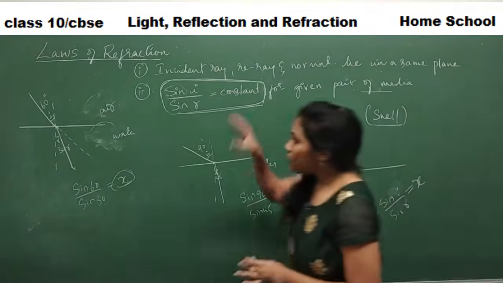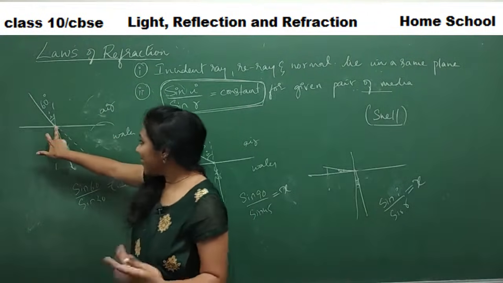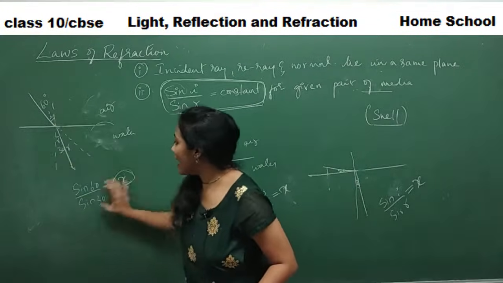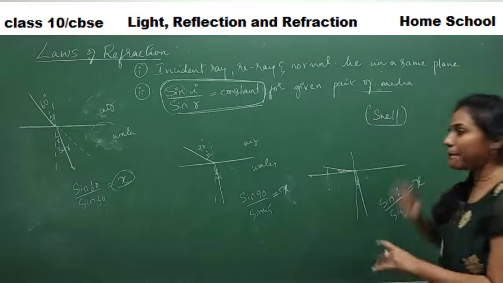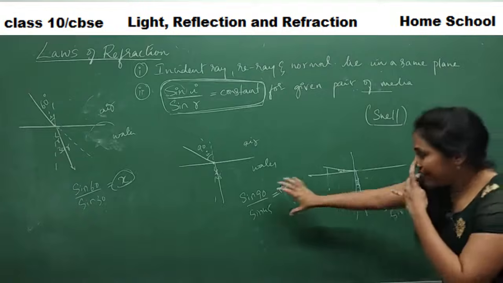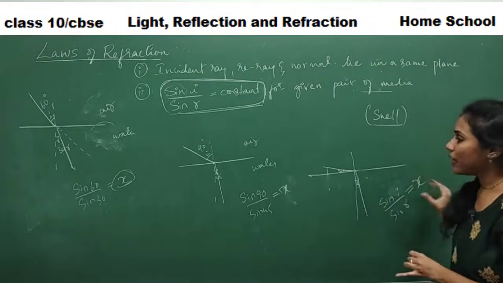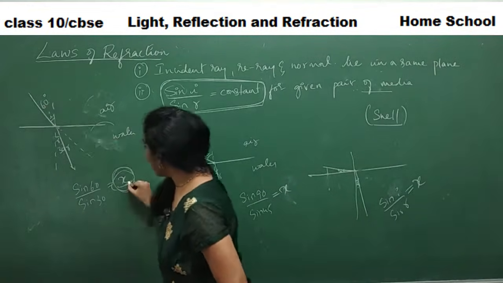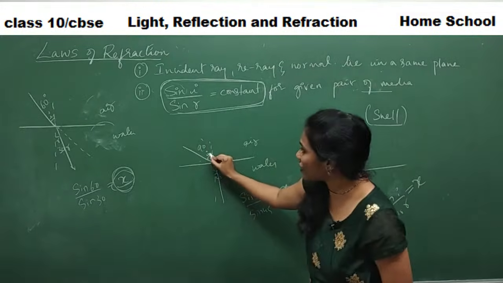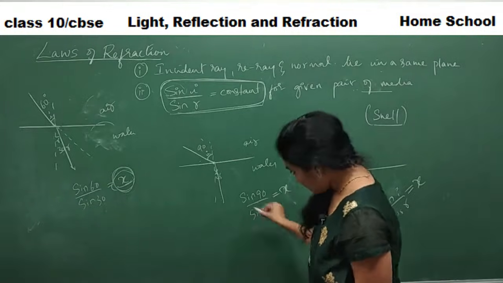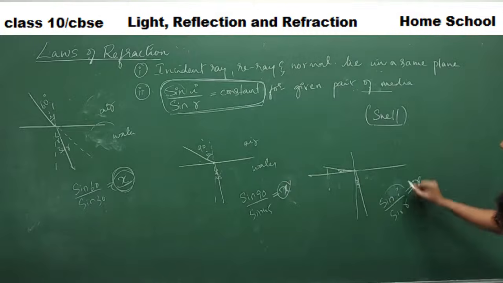At whatever angle the incident ray hits, you will get the same ratio of sine I by sine R. Whatever angle the incident ray makes, this particular ratio always remains constant. In this case, it's not very much slant, but you got x. Here slightly slant, the angle changed. This angle is different now, but still you have got the x value.